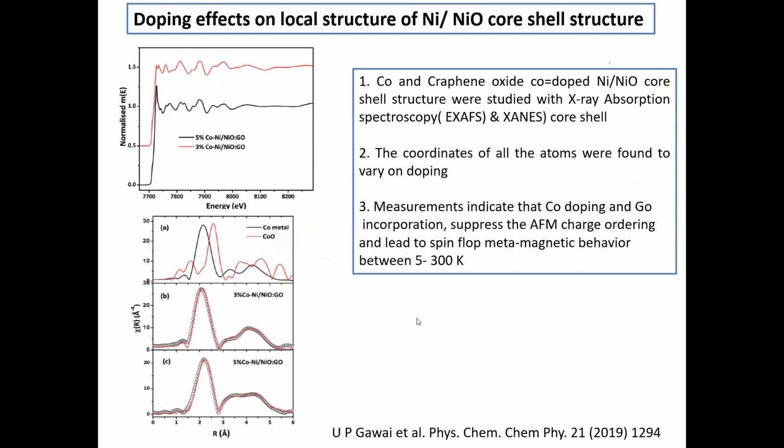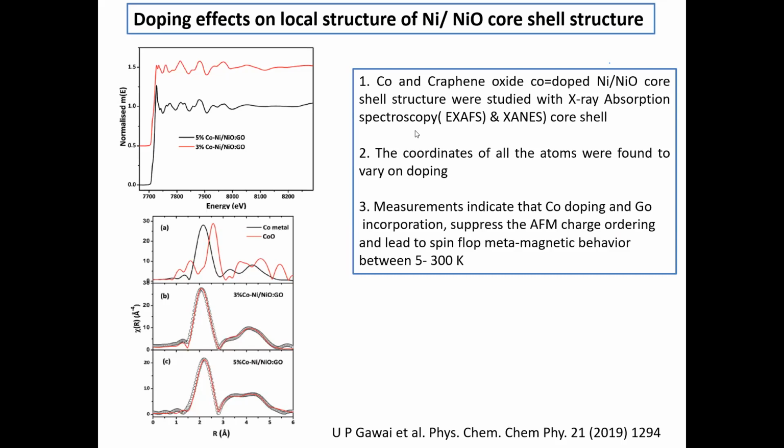This is the doping of cobalt in the nickel oxide core-shell structure. So cobalt and graphene oxide is co-doped on a nickel oxide core-shell structure, and this was studied with X-ray absorption spectroscopy, XANES and EXAFS, and the coordinates of all the atoms were found to vary on doping.